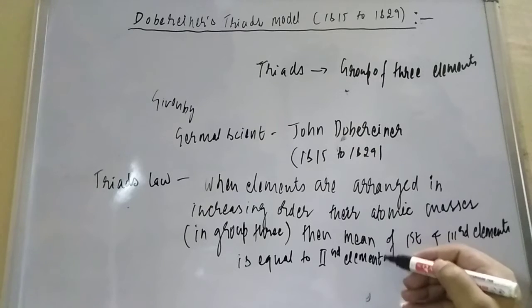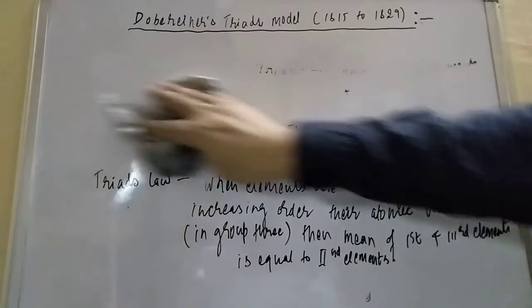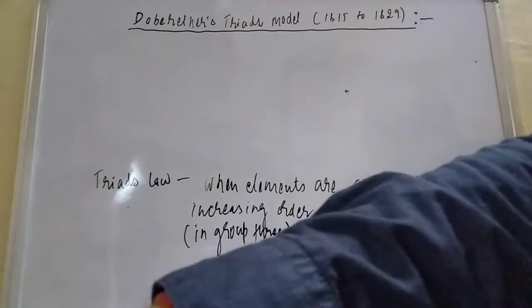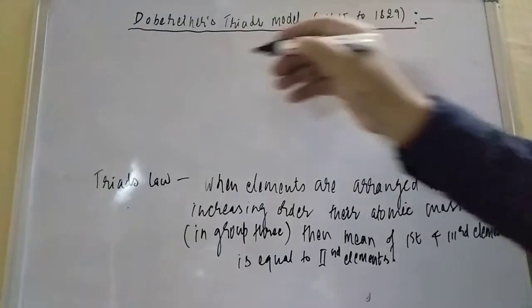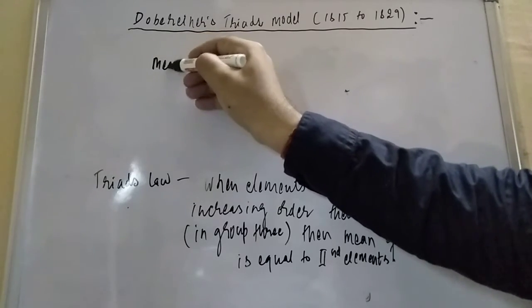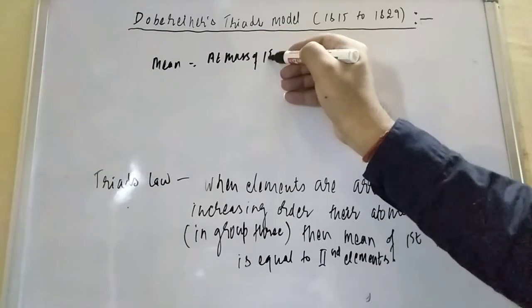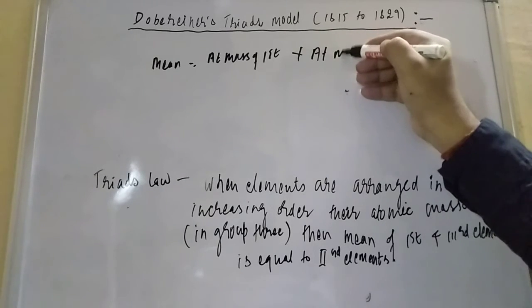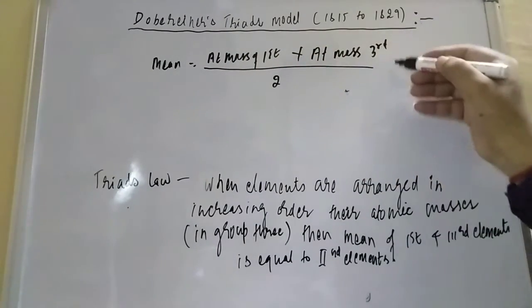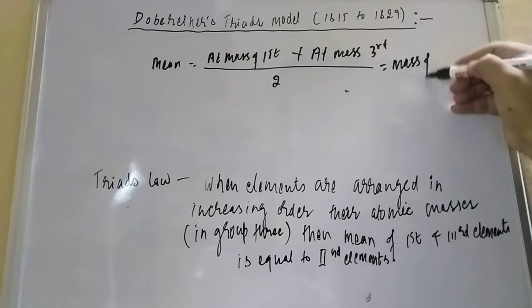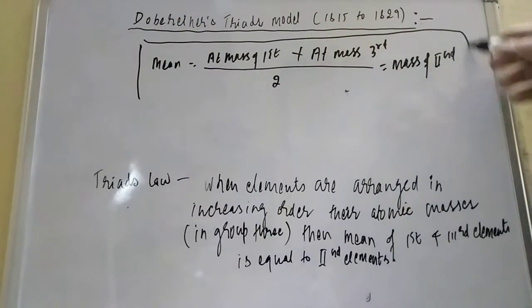Now friends, what is the meaning of this? Let us understand in a little more detail. Dobereiner is saying that when elements are arranged in increasing order of atomic masses, the arithmetic mean, that is the atomic mass of the first plus the atomic mass of the third, divided by 2, equals the mass of the second element.